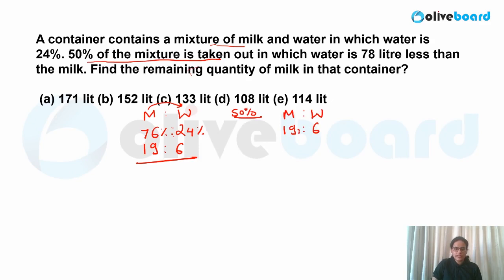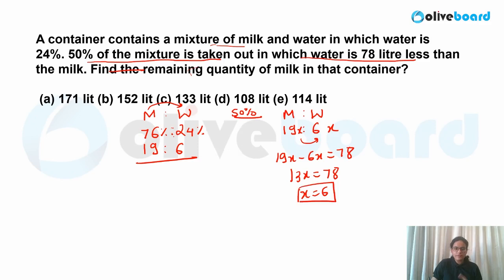Now let us assume this is 19x and this is 6x. Now what is given in your question? The water is 78 liters less than the milk. Now let me check how much water is less than the milk. So 19x minus 6x, this value is nothing but 78 liters. Okay, so what are you getting? 13x is equal to 78 liters. x is equal to 6 over here.